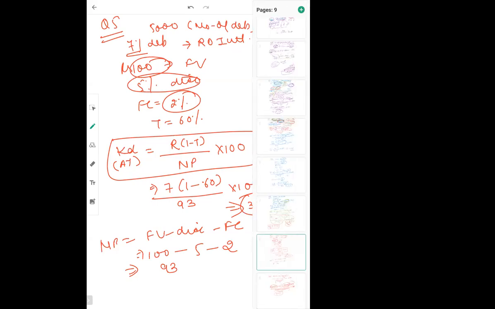Okay. So now moving towards the next part of capital. Next part is calculation of cost of preference shares. The difference between equity shares and preference shares is, as the name suggests, preference shares are given preference when it comes to the distribution of dividend and the distribution of assets.